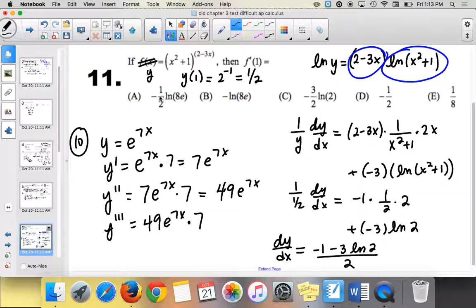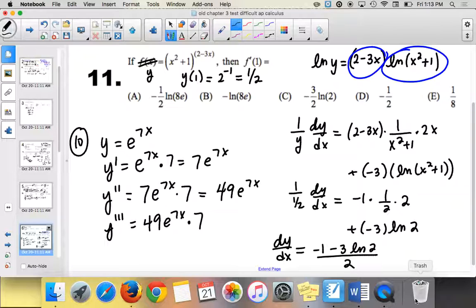All right, does that look anywhere close to any of these answers? No. And this was on the non-calculator portion of the AP test. If it was on the calculator portion, you could always just plug in and get the decimal version and then check each of these ones to see which decimal is the same, right? So we know that it probably isn't 1/8 or negative 1/2. And looking at these, it's like, wait, how did I get this e in there? And it actually is one of the ones that has e.